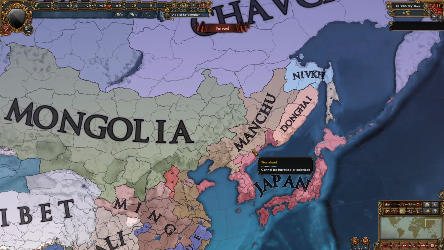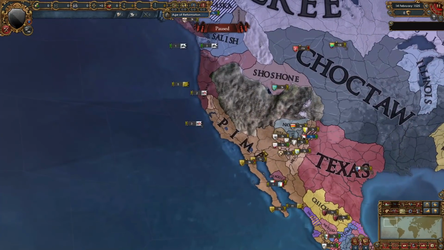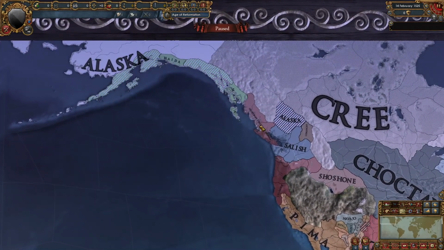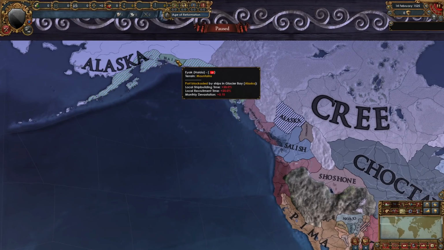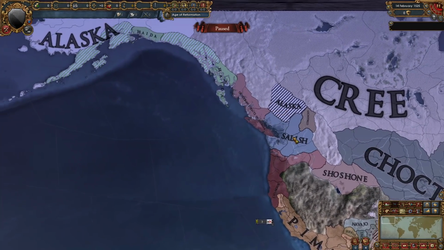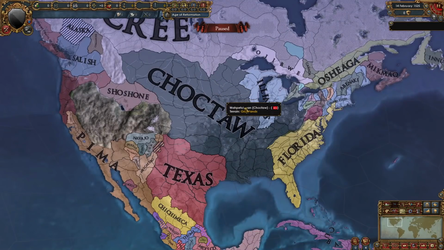As we can see, Japan have started expanding into Manchu as well, so they did start out strong, but I guess all those wars really set them back, and now there are a couple of nations here that popped out too. Pima has replaced California actually, with California only being down to about 3 provinces maybe. Alaska is almost barely existent as well, with Haida of all nations taking over a lot of provinces, as well as Chinook and Salish. Choctaw is huge.